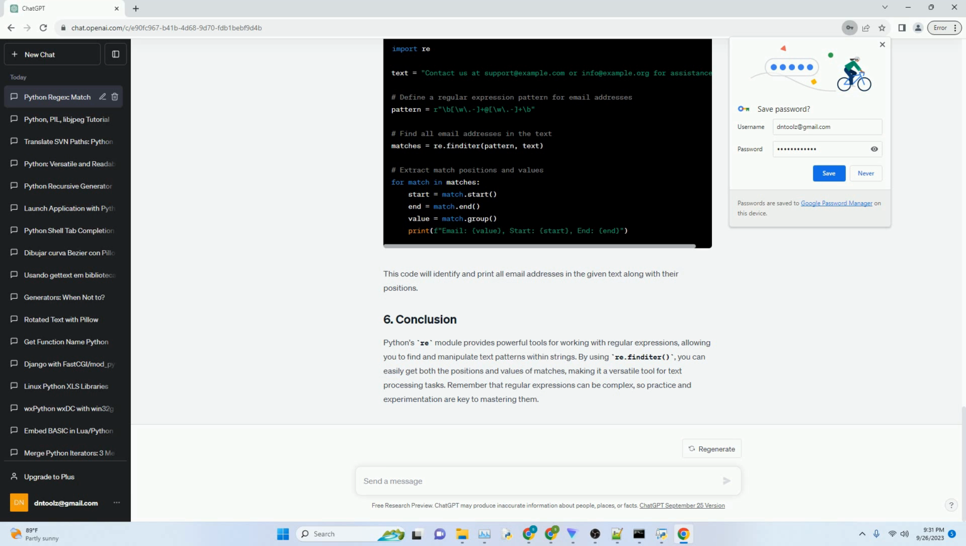Python's re module provides powerful tools for working with regular expressions, allowing you to find and manipulate text patterns within strings. By using re.finditer, you can easily get both the positions and values of matches, making it a versatile tool for text processing tasks. Remember that regular expressions can be complex, so practice and experimentation are key to mastering them.